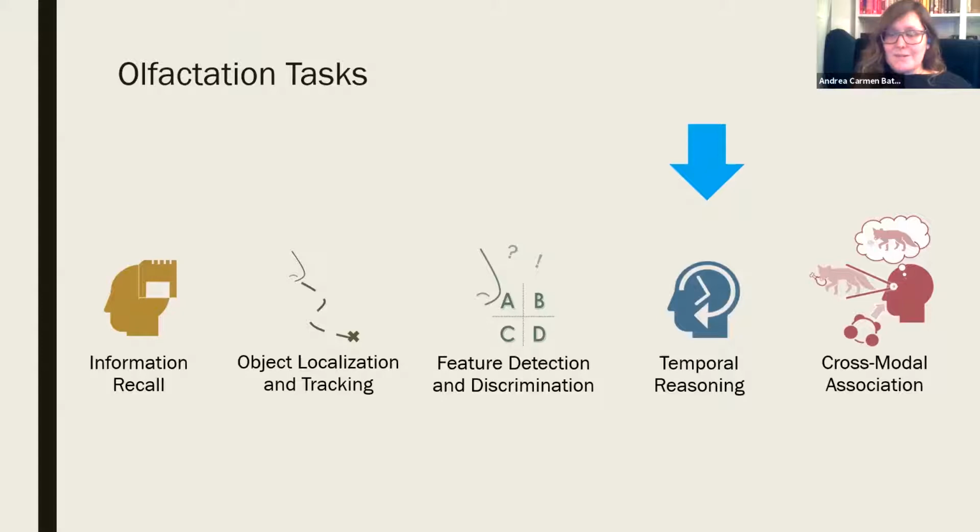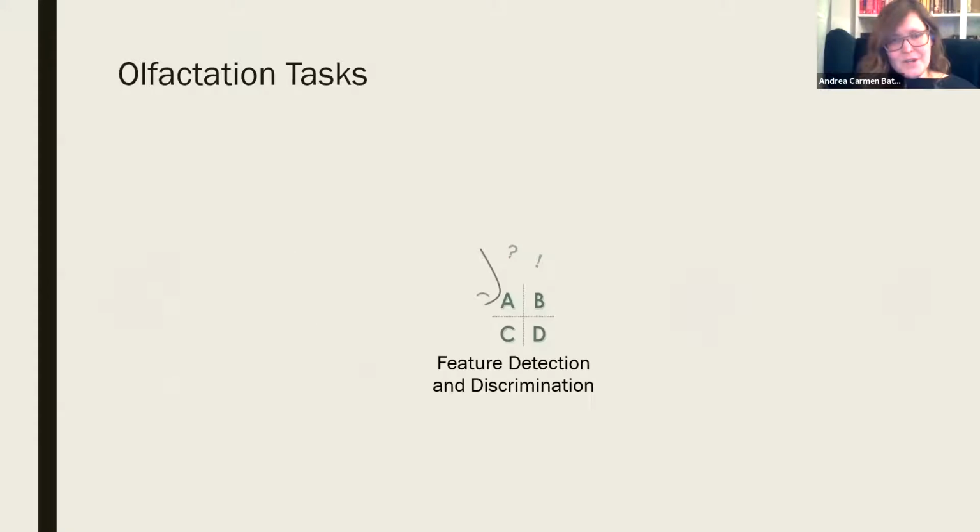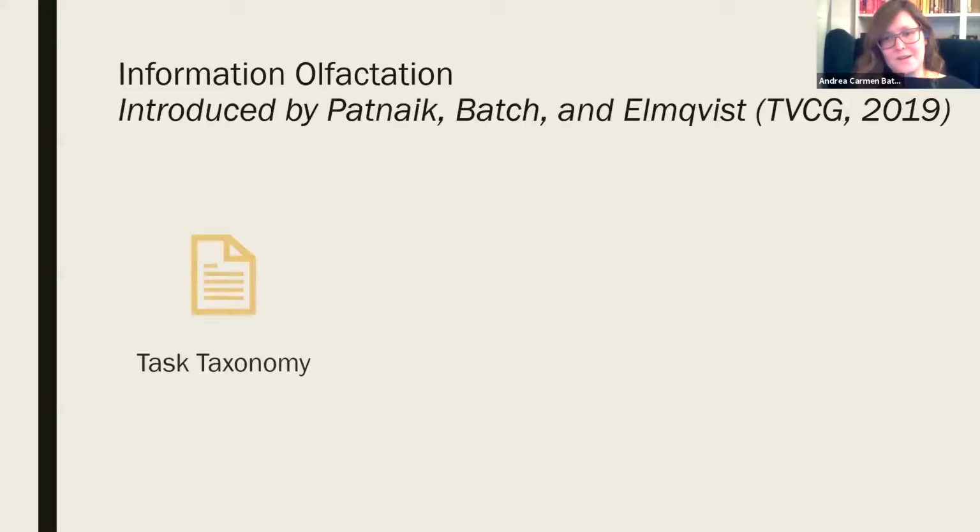Temporal reasoning could be when you smell something new in your surroundings. And associative reasoning tends to be cross-modal. So it's been indicated that the scent of lemon, for example, makes people think of sharp and angular shapes. And that's what I mean by cross-modal here. For our study, we decided to focus on feature detection and discrimination.